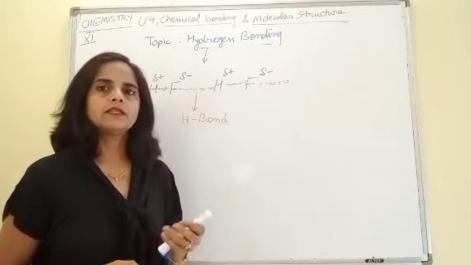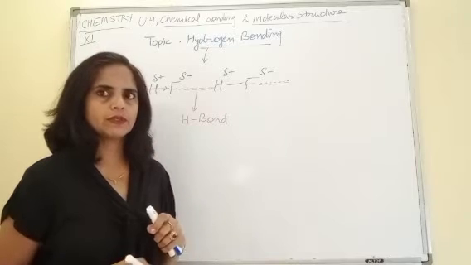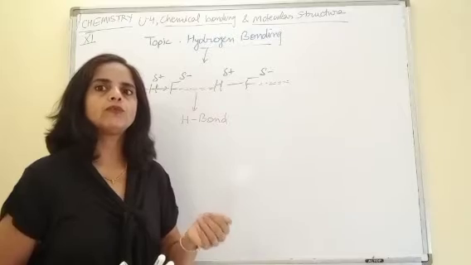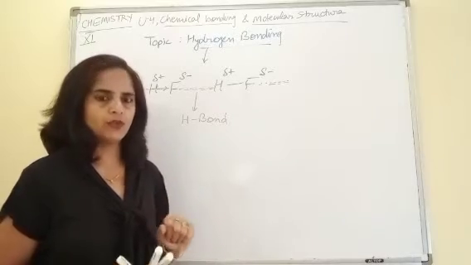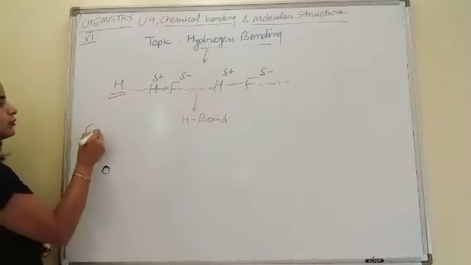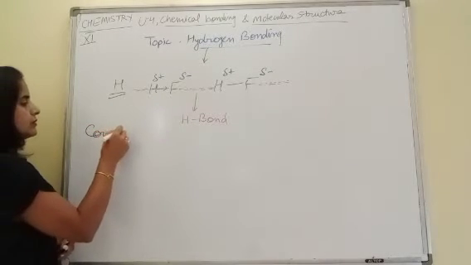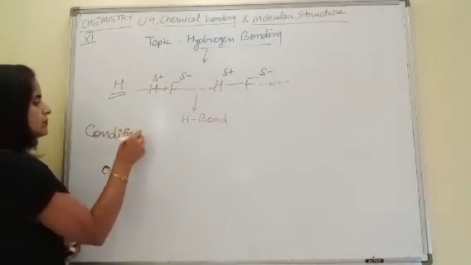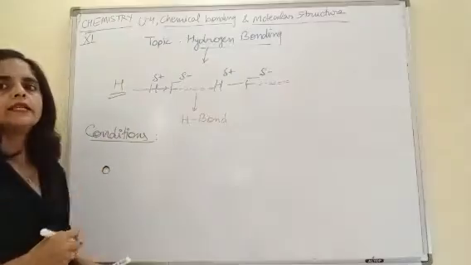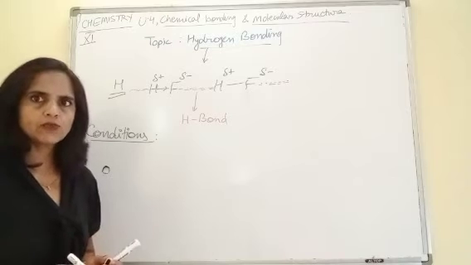After knowing what we mean by hydrogen bond, we should know what are the conditions where hydrogen bond is formed. So, let us discuss those conditions for the formation of hydrogen bond. There are two major conditions.